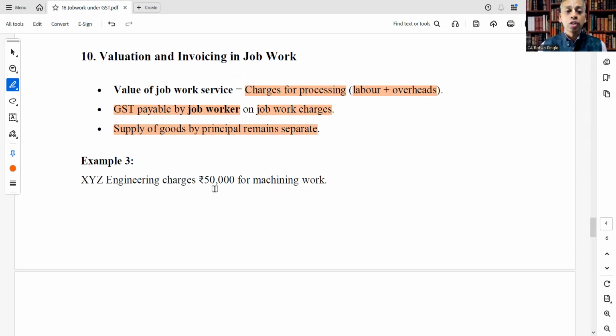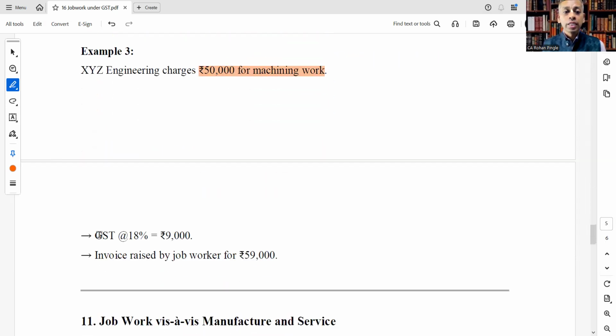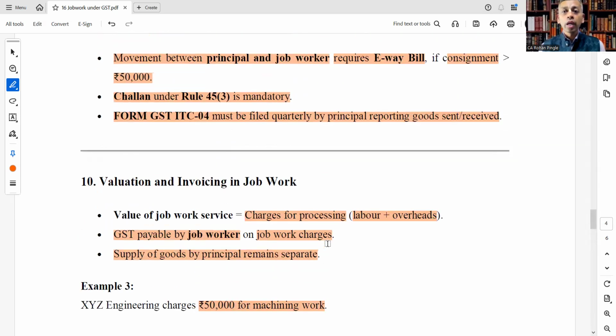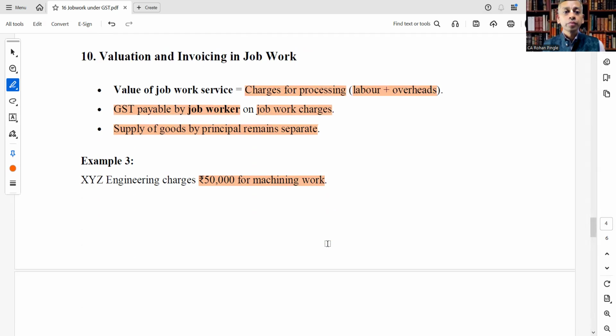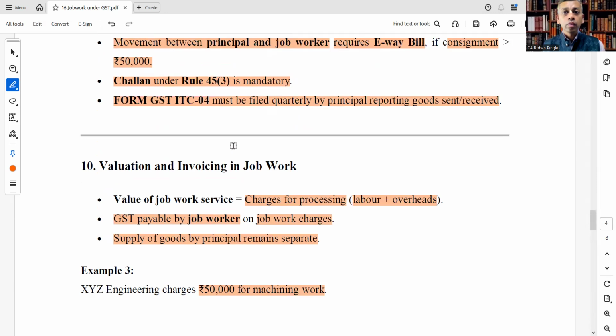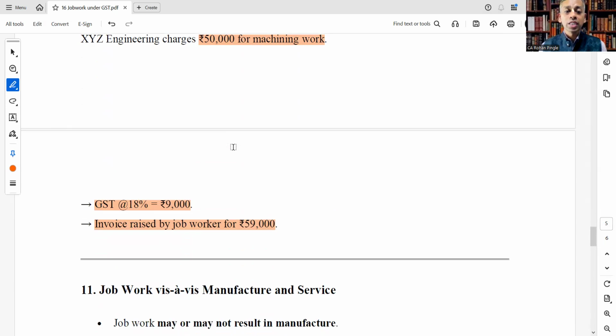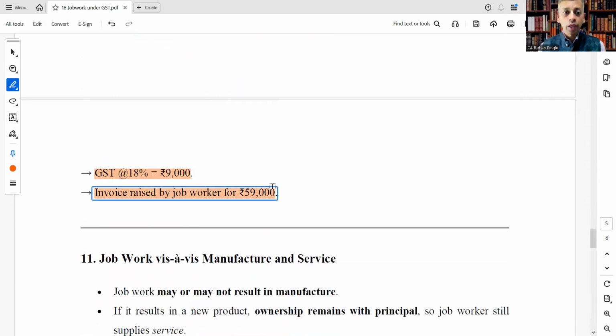Example: XYZ Engineering charges rupees 50,000 for machining work. So GST at the rate of 18% will be 9,000. Invoice raised by the job worker should be 59,000. Okay.